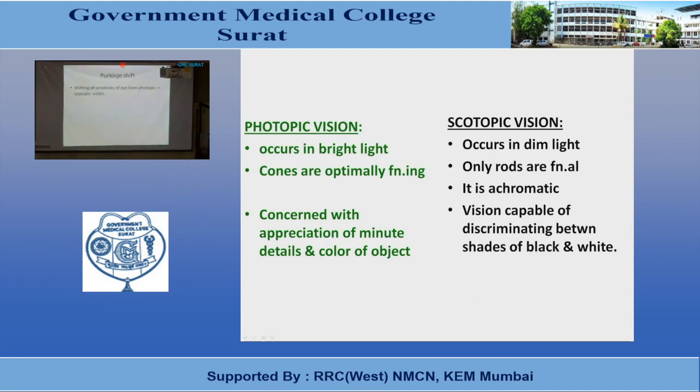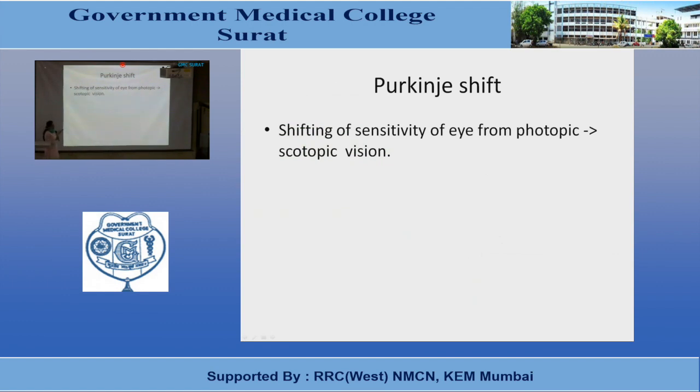During the evening, there is a shifting from the photopic vision to scotopic vision, and this shifting of sensitivity of the eye from photopic to scotopic vision is known as Purkinje shift or Purkinje phenomena. Why is this known as Purkinje phenomena or Purkinje shift? Because there was one scientist, Purkinje, who discovered this phenomenon, therefore it is known as Purkinje shift.